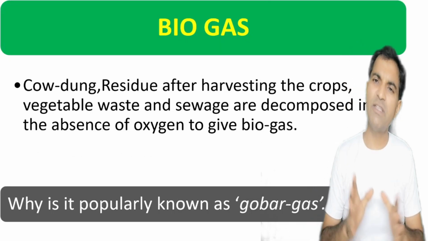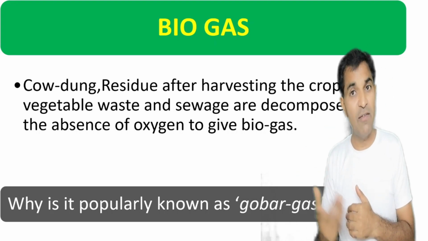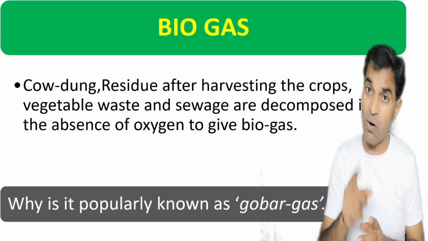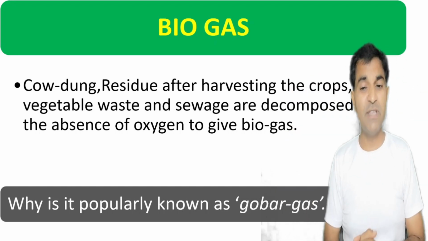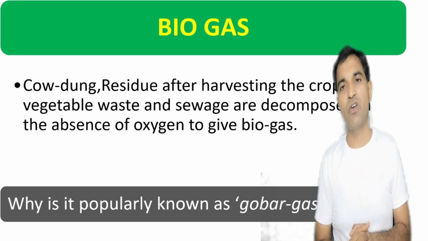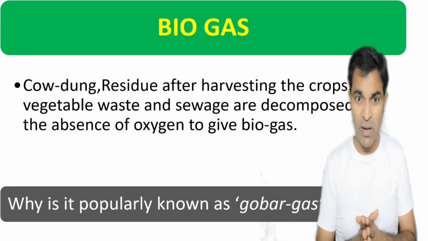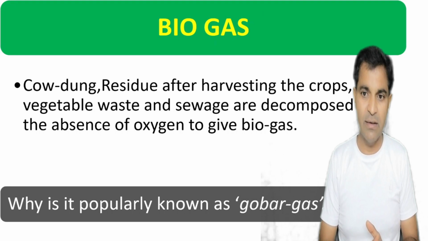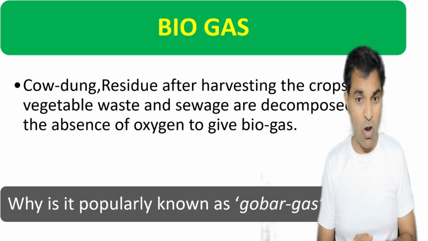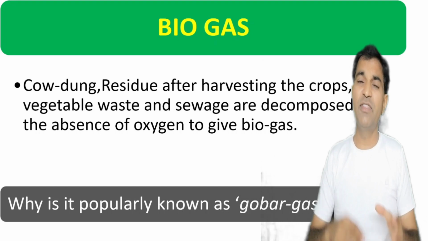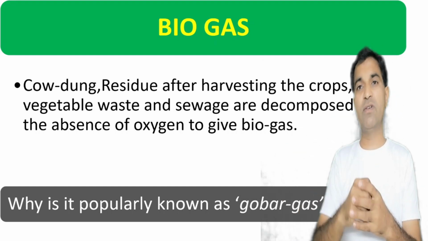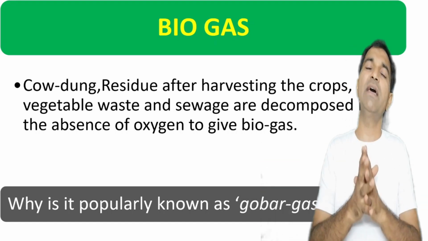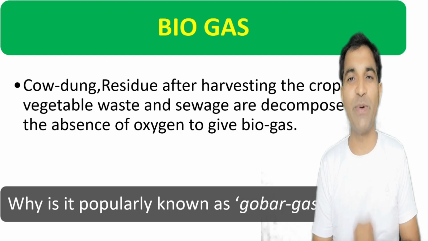Now what is biogas? Cow dung, residue after harvesting the crops, vegetable waste and sewage are decomposed in the absence of oxygen. You will have to mind these words: absence of oxygen will lead to the production of biogas. Repeat, biogas is a gas generated with the help of cow dung, crop residue, vegetable waste and sewage. They are decomposed in the absence of oxygen, they are degraded, and after degradation there is a production of gas, and that gas is known as biogas.